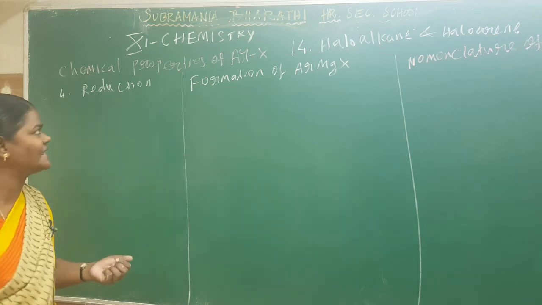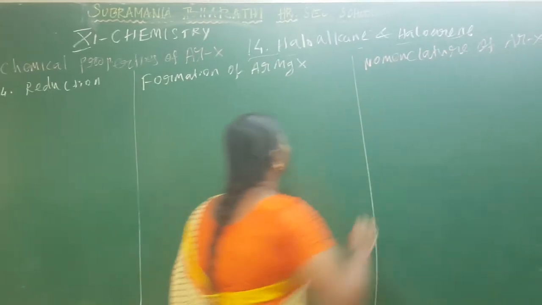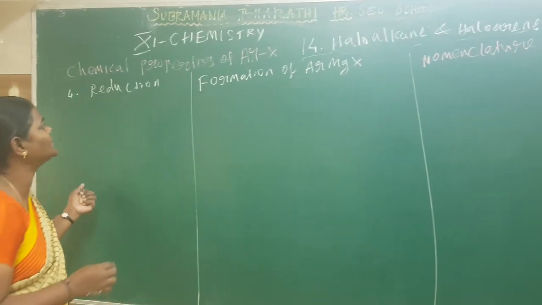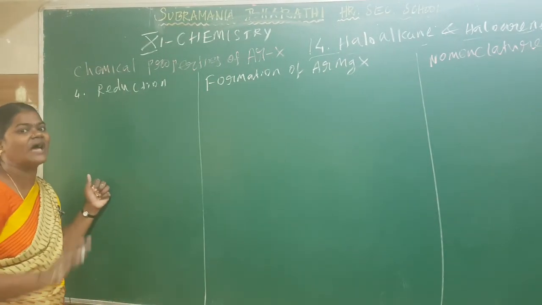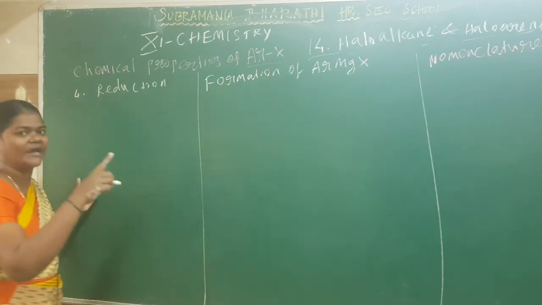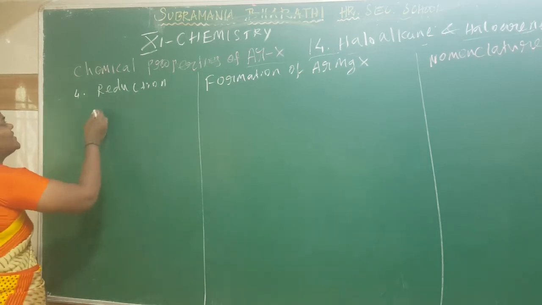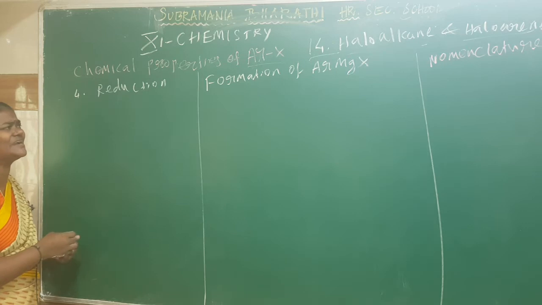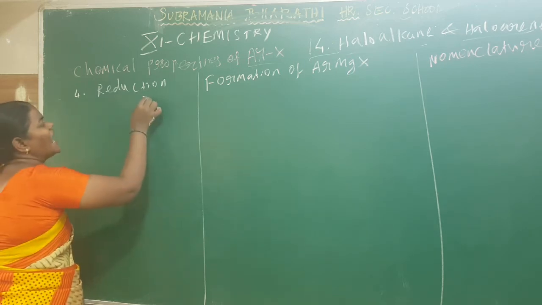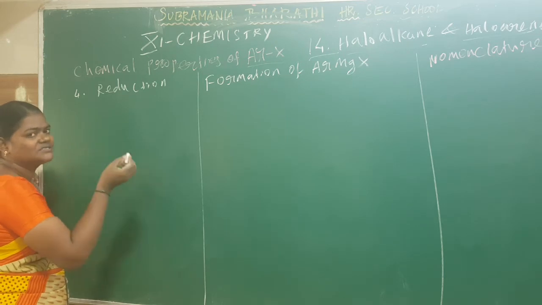Welcome students, in 11th standard chemistry unit 14, haloalkanes and haloarenes, we are learning about the chemical properties of haloarenes. The general formula of haloarene is ArX, where Ar is a phenyl group or benzene ring. First of all, you will learn reduction. What is reduction? Reduction is an addition of hydrogen and loss of oxygen.